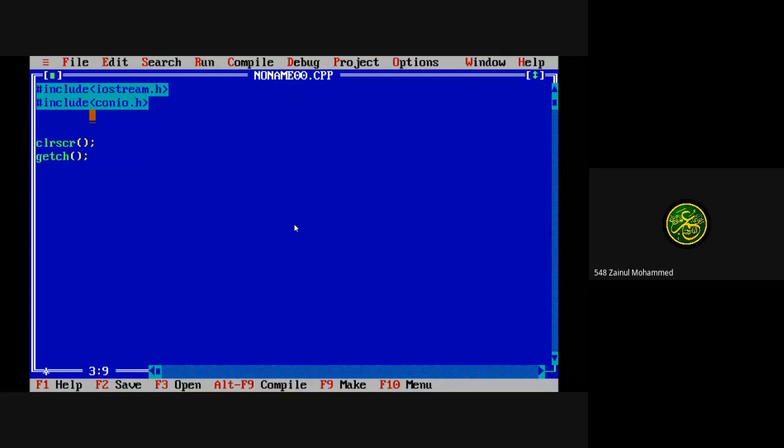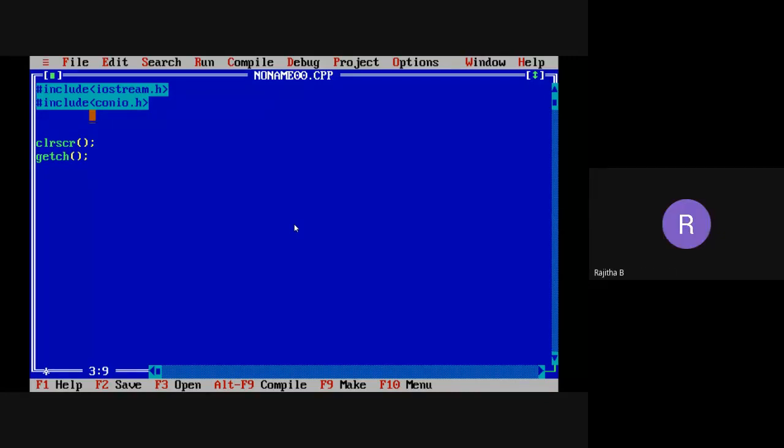If we do not include it, we cannot use clrscr. If you don't want to use clrscr, no problem, but when you get the output, you will see the previous program output also. Okay, ma'am. Yeah.